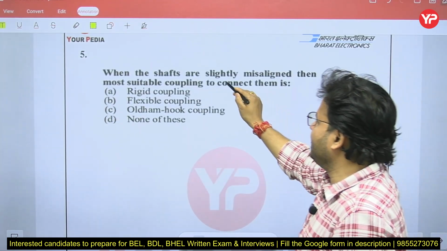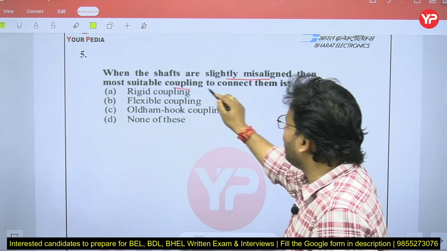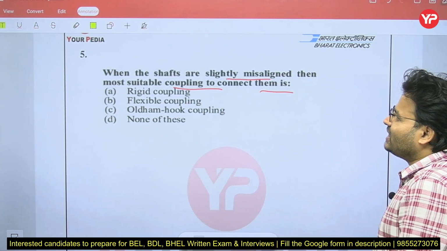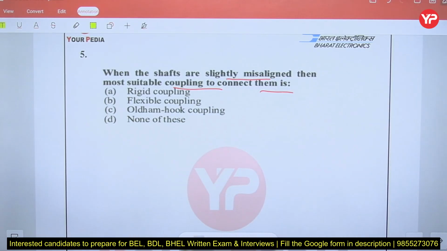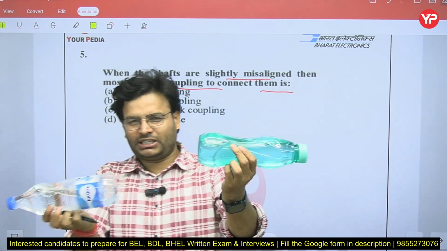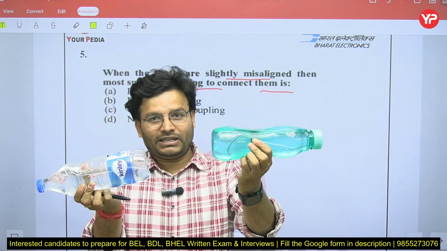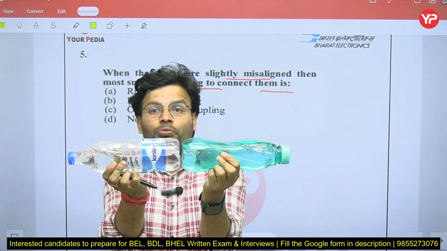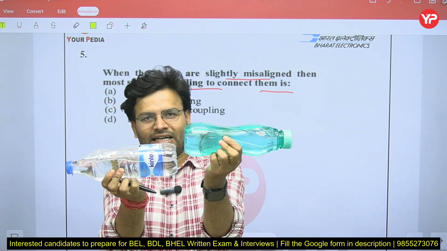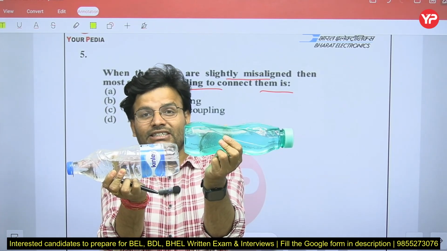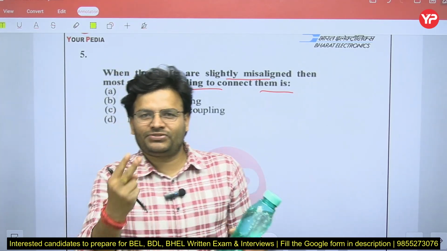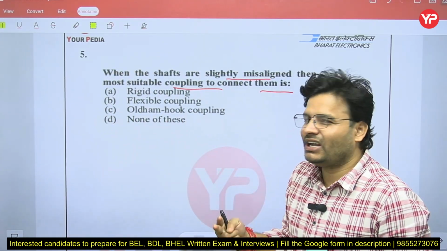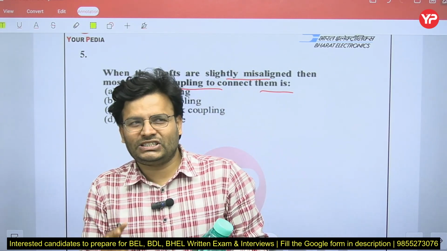When shafts are slightly misaligned, then what is the most suitable coupling to connect them? If two shafts are misaligned, my dear friends, suppose this is one shaft and this is another shaft. If they are aligned, then no problem. But here they are misaligned like that. In such a case, which type of coupling is going to be used? I usually say in class, there are two types of coupling: one is called flexible, another is called rigid coupling.